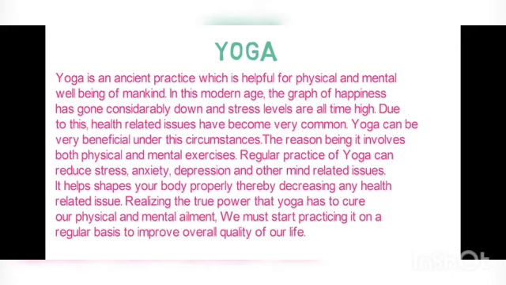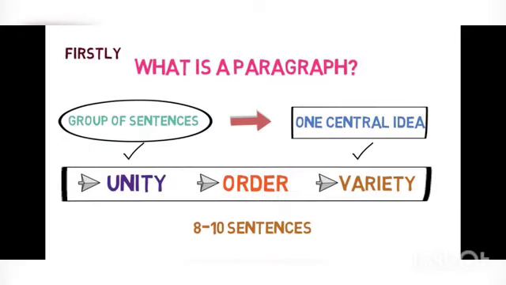So we have first the definition, second the problem, third the solution and benefits, and at the last, conclusion. So let's revise. First, what is paragraph? Paragraph is a logical group of sentences and it is focused on one central idea. It must have unity, order, and variety.